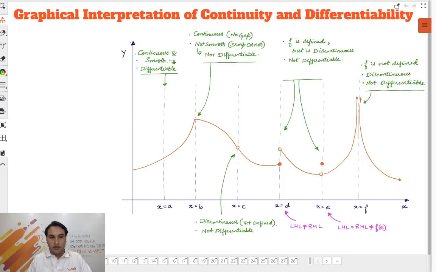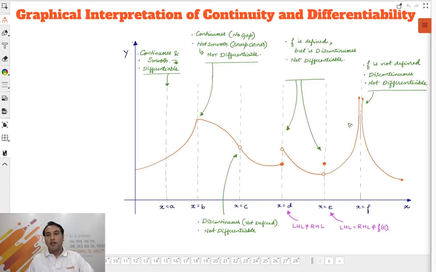So let's begin. A quick recap of what we already know about continuity and differentiability, but graphically. Look at this graph. This graph actually contains all possible scenarios of continuity and differentiability.